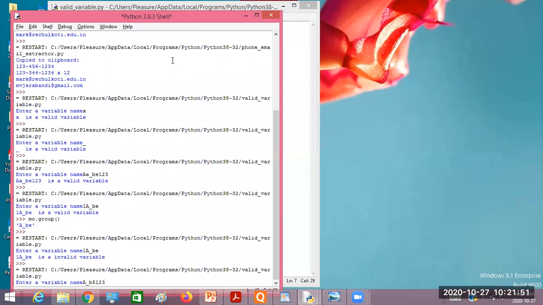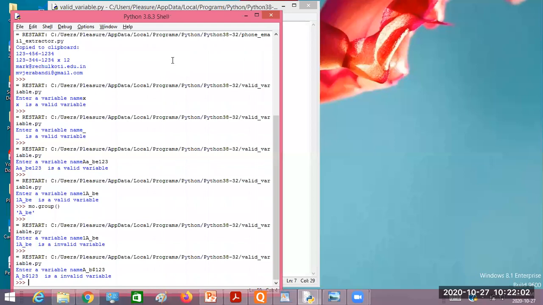Is it satisfying all the rules of the variable? No, sir. So what is wrong with this variable name? Special character. Yes, the special character dollar is there. So now it is going to give us invalid, because there is a special character in this, which is not allowed in a variable, and which is not there in the pattern also, right? Is that clear now?